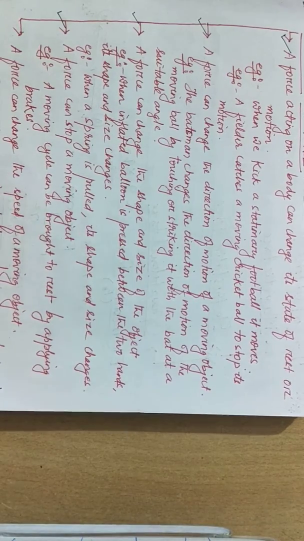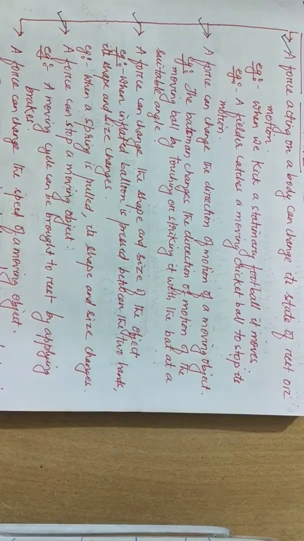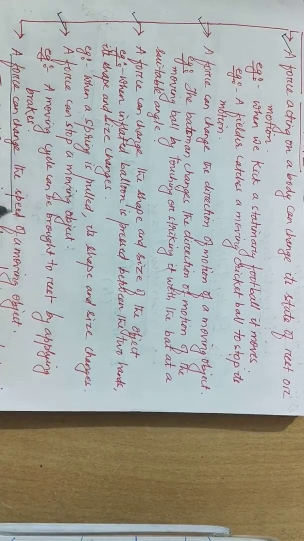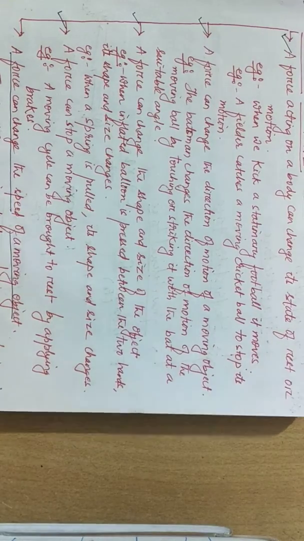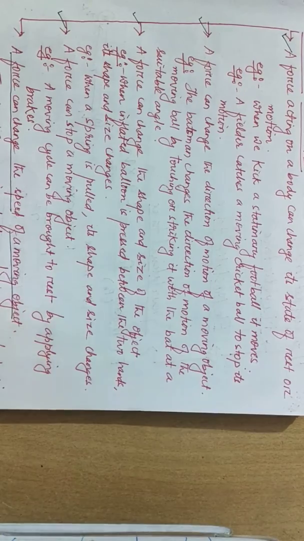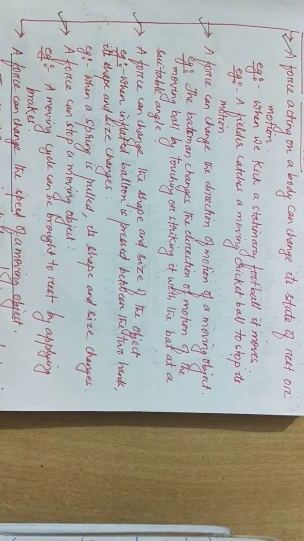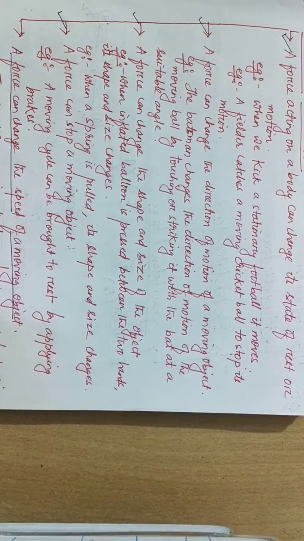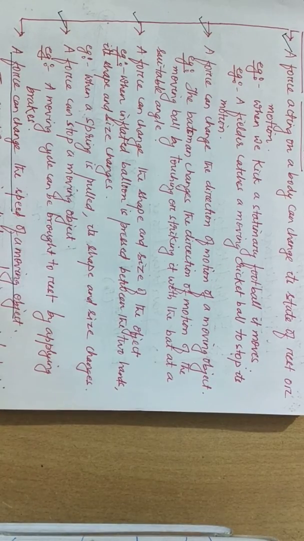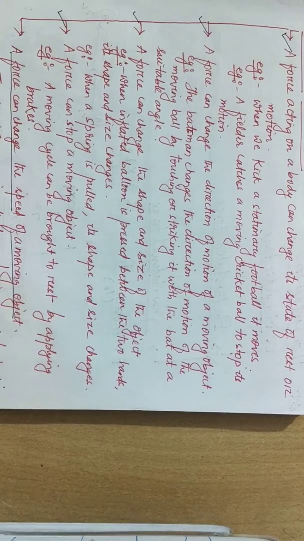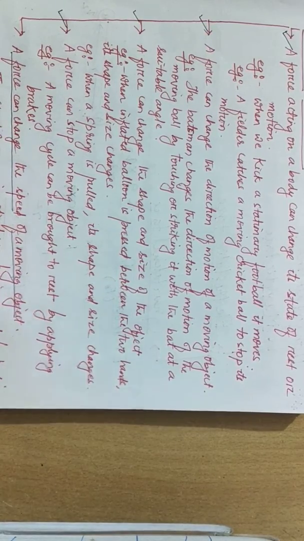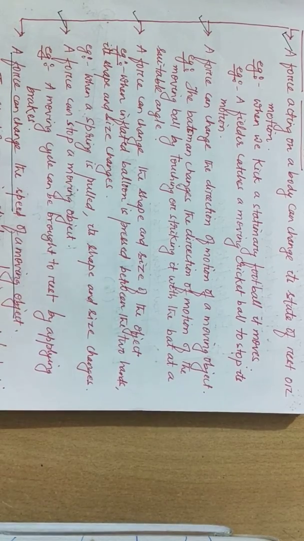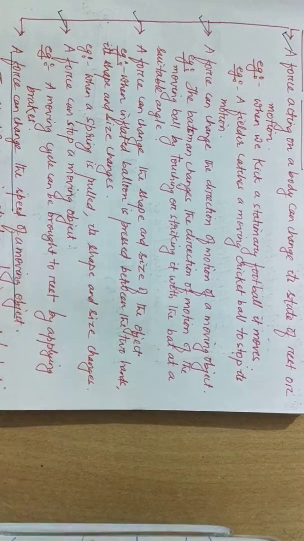Now fifth, we can say a force can change the speed of a moving object. So when we say a force can change the speed of a moving object, how? The speed of a moving object can be increased by pushing it in the direction of its motion. So if an object is moving and we apply the force in the direction of its motion, then the speed of the object increases. Similarly, the speed of a moving object can be decreased by applying a force in a direction opposed to its motion. So these are the two conditions.